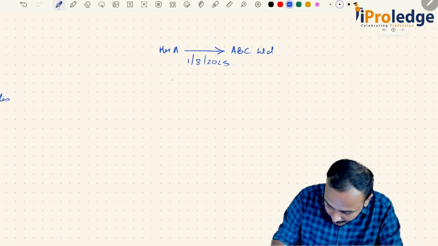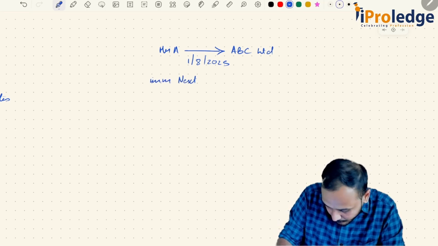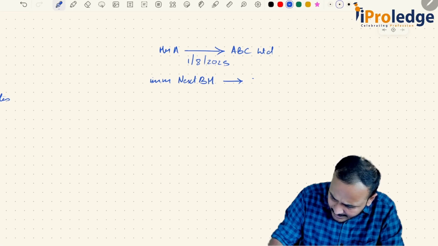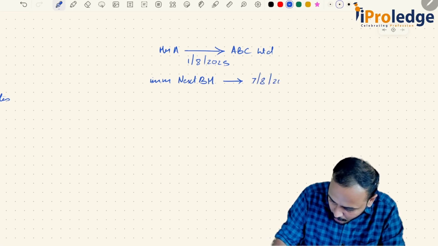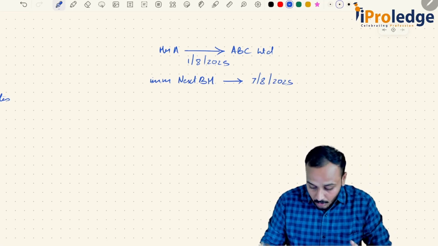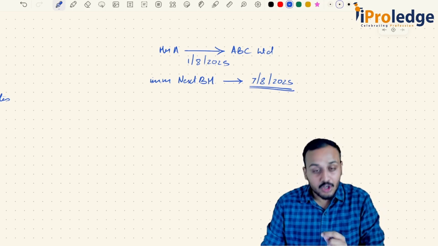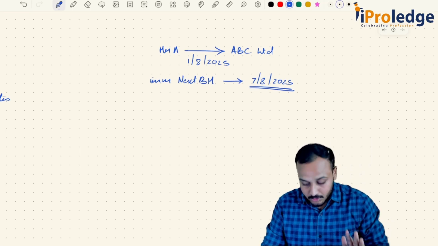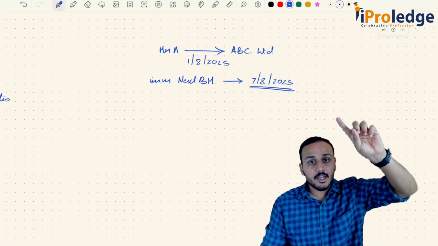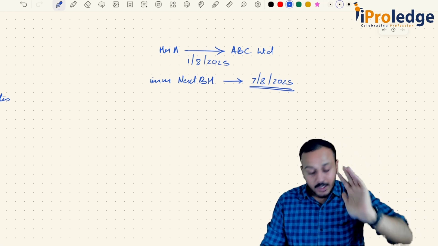And the immediately next board meeting was held on, let's say, 7th August 2025. Can I say it was held on 7th August 2025? Now, on this board meeting, that is 7th August 2025, he should disclose his concern or interest in the five places: company, companies, firms, body corporates, and association of individuals.